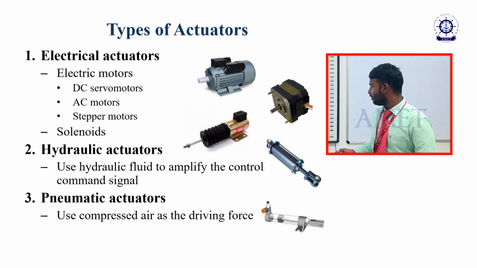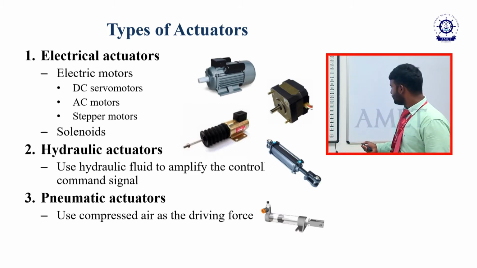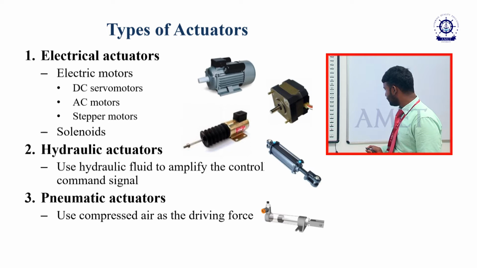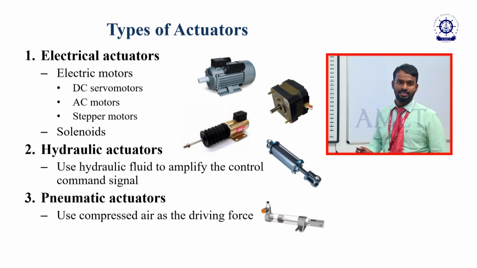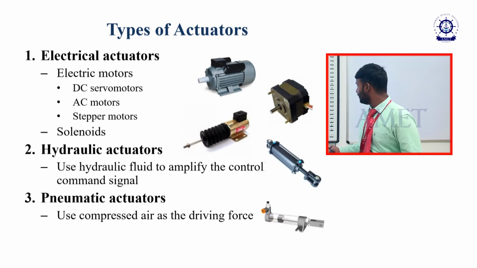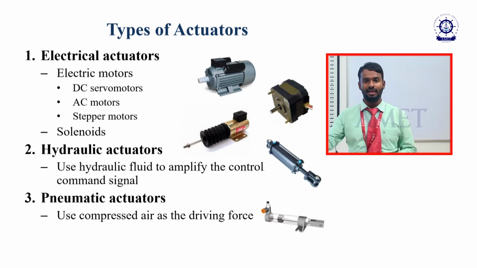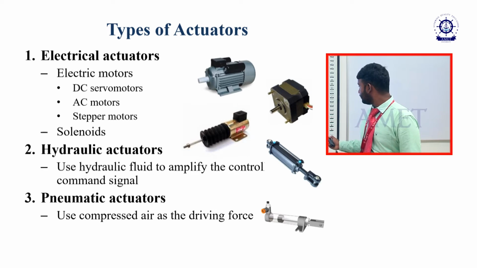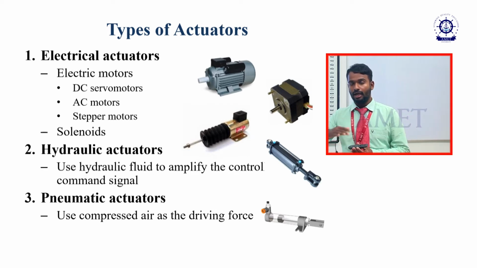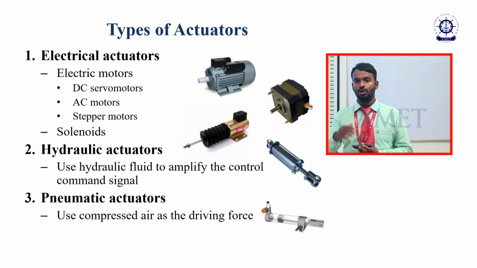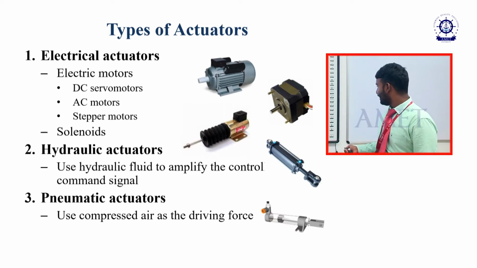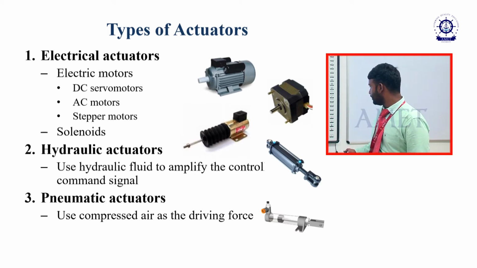The next ones are hydraulic actuators and pneumatic actuators. Here, this is a hydraulic actuator and this one is a pneumatic actuator. A hydraulic actuator is just a hydraulic cylinder. We see hydraulic and pneumatic cylinders in day to day life. The hydraulic cylinder is used in unloading tipper lorries. It is used to unload the load, which may be sand or blue metal, carried in the carrying chamber.